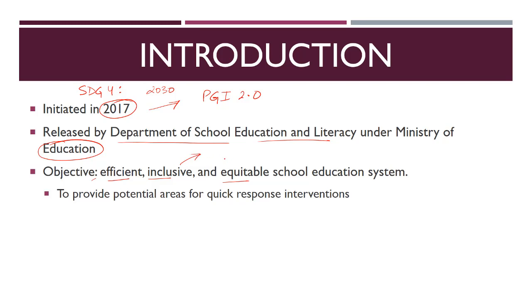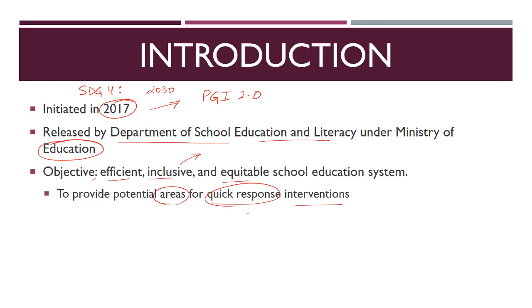However, one major aspect of this index is that here we see the potential areas in which quick response interventions can be made. In any index, the major aim is to provide some policy areas or opportunities where if a state is working hard, then there is a better chance of ranking improvement.